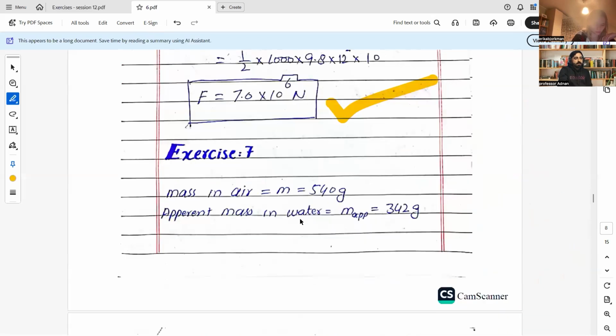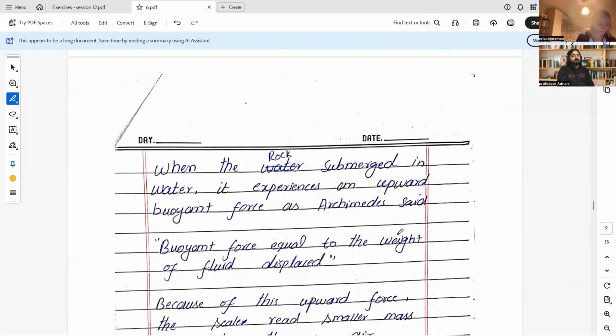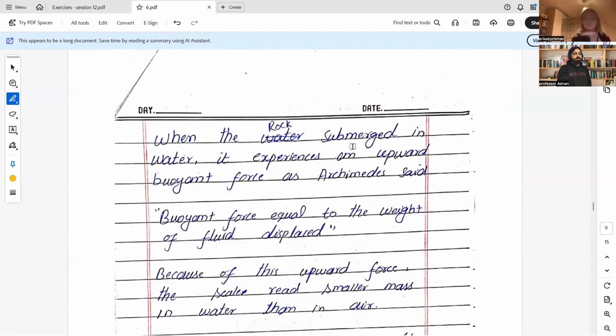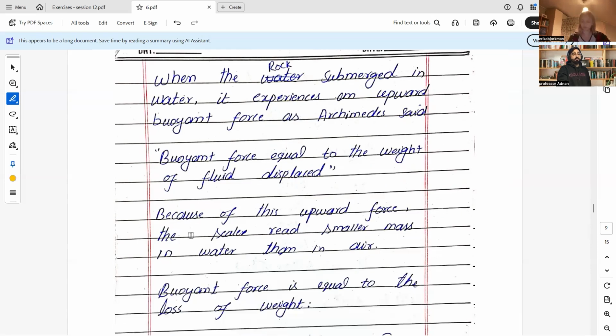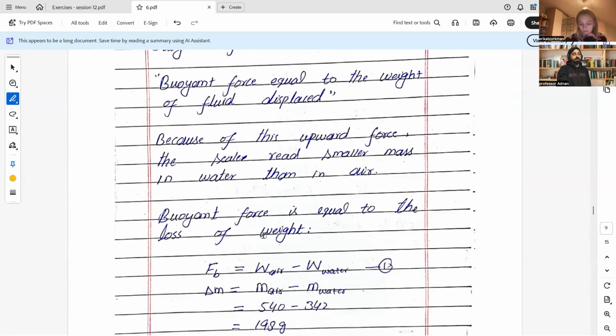Okay, you need to have a look here. Mass in the air 540 gram, mass in the water 342 gram. And keep in mind, this reduction in mass is just because of that buoyant force that is providing the thrust to feel the sensation of the light mass within the water. So when the rock is submerged in the water, it experiences the upward buoyant force, as Archimedes said, buoyant force equal to the weight of the fluid displaced in this case. Because of this upward force, the scale reads a smaller mass in water than in the air. So buoyant force is equal to the loss of weight.